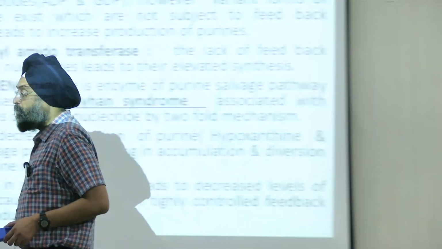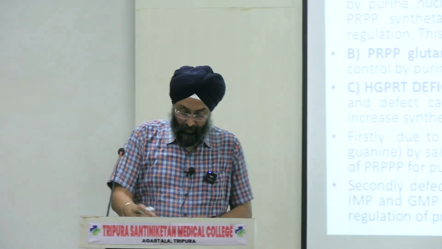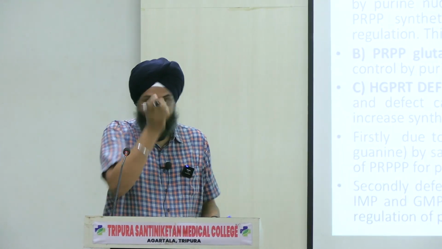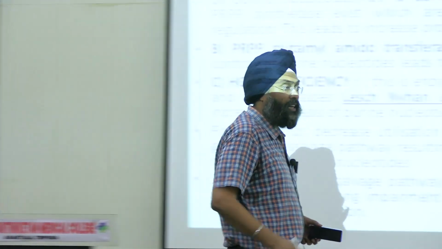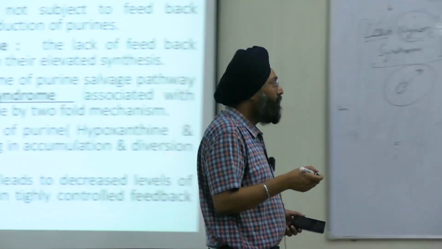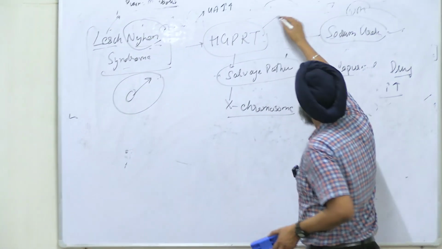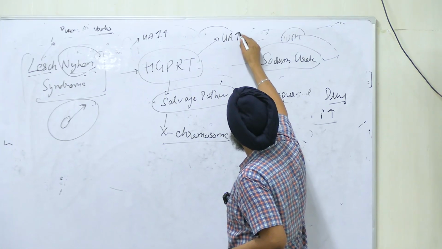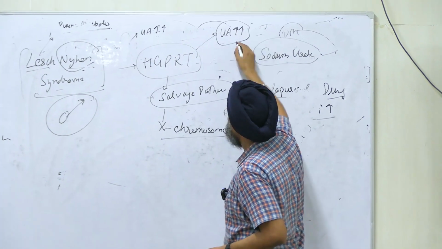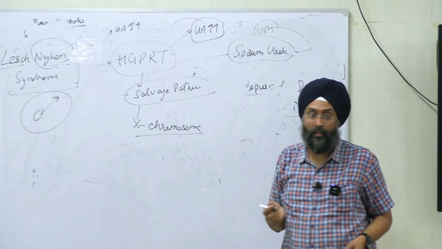Right? So what will happen? HGPRTase deficiency is there. We discussed in gout that HGPRTase deficiency will lead to high uric acid levels. So the symptoms of gout will club with it.